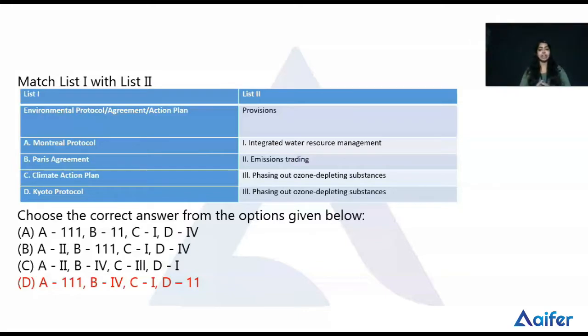Climate change manifests itself primarily through changes in the water cycle, such as droughts, floods, melting glaciers, rising sea levels, and altered storm intensity. So integrated water resource management is also a part of the climate action plan. So C is related to provision 1, and the last one is the Kyoto Protocol.